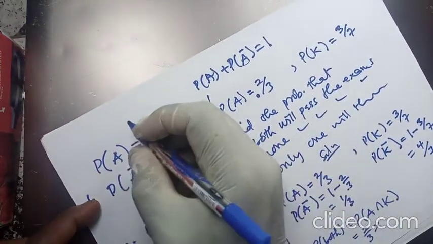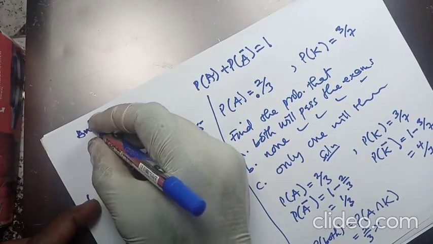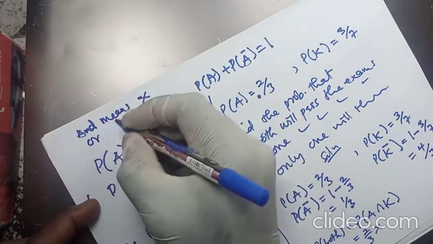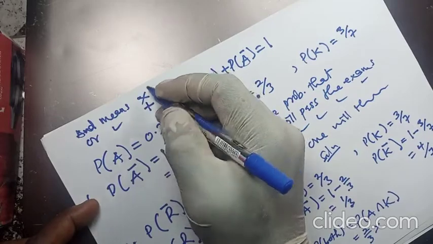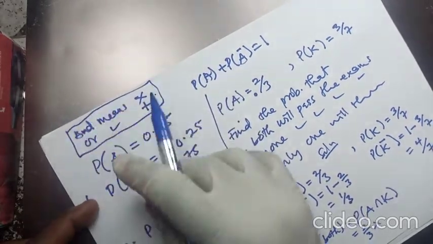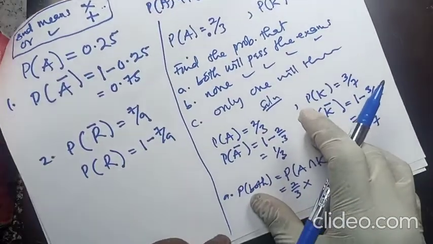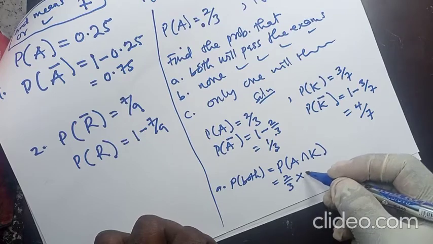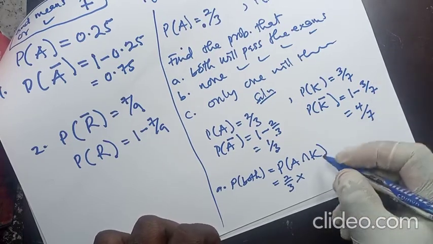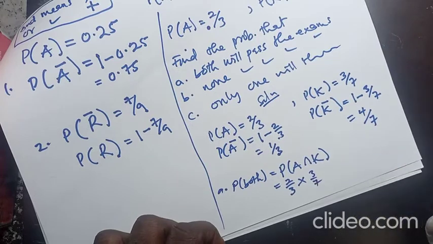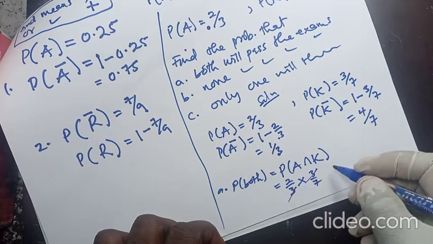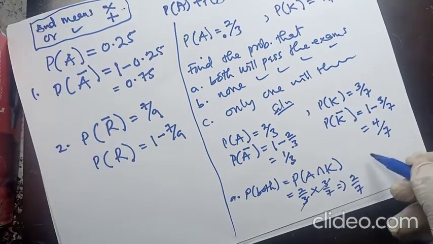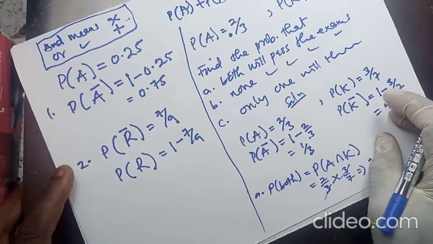So take note of this: when dealing with probability, N means times, all means plus. So the probability that Amma will pass is 2 on 3, times the probability that Kofi will pass, which is 3 on 7. This goes with this, and you are left with 2 on 7. So this will be the probability that both will pass the exams.